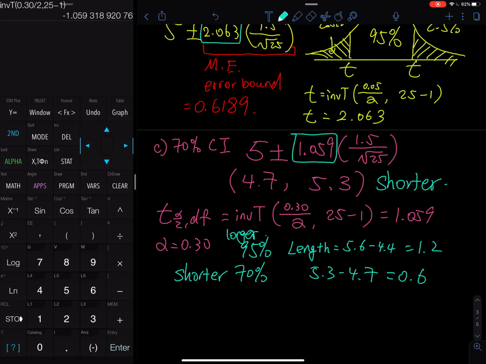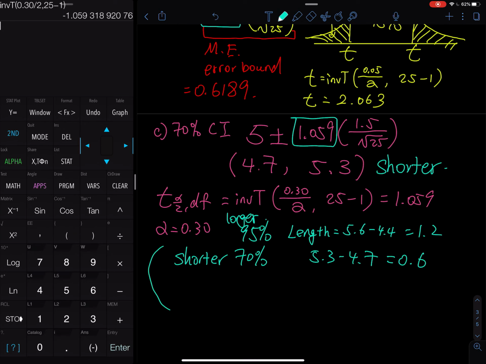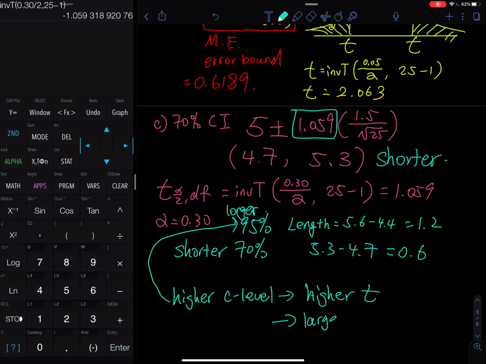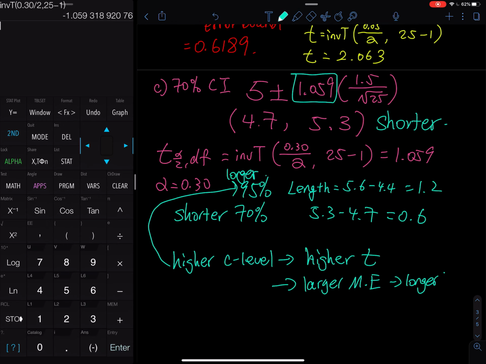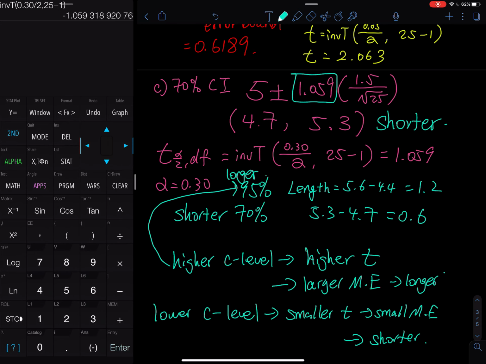Why? Because the 95% is longer because a higher confidence level gives you a higher t, and the higher t produces a larger margin of error. So that's why you get a longer interval. And if you lower the confidence level, then you have a smaller t, so that gives you a smaller margin of error. As a result, that gives you a shorter interval. All right, so that's how everything works.